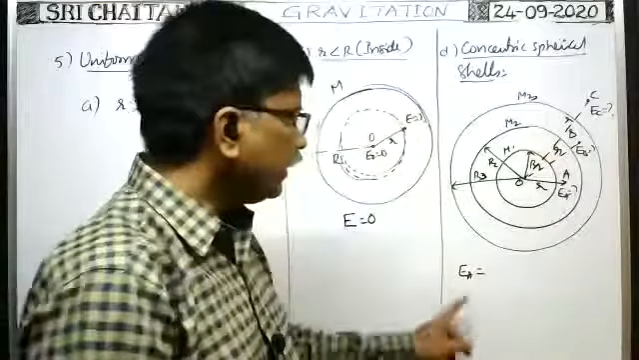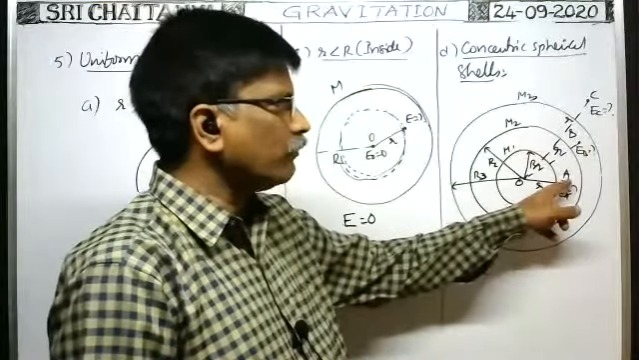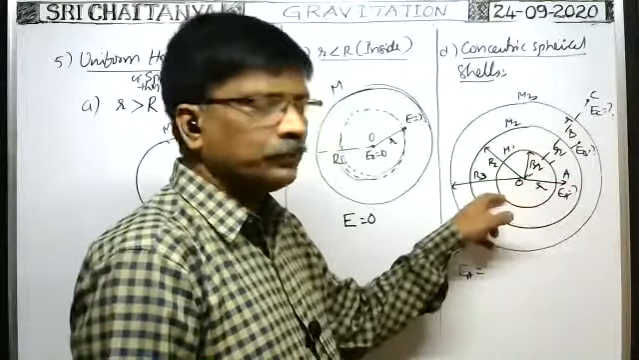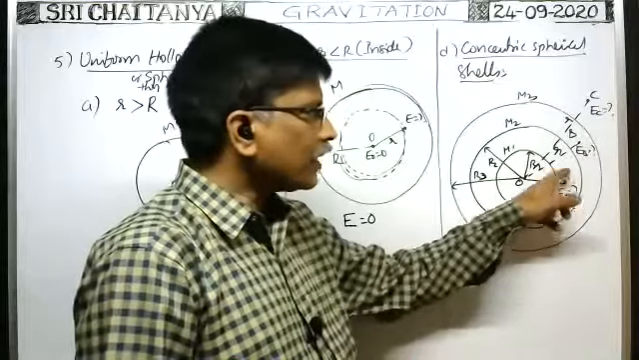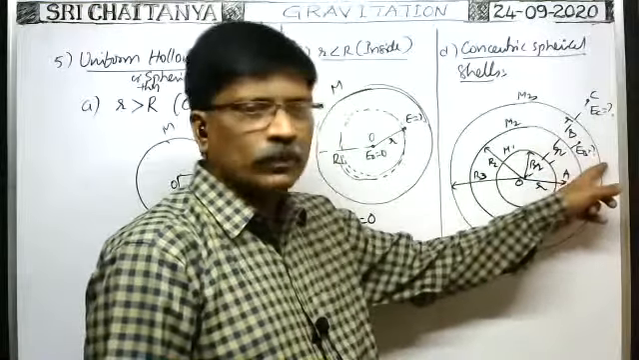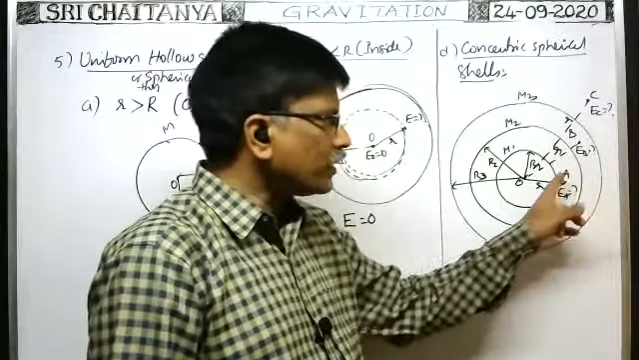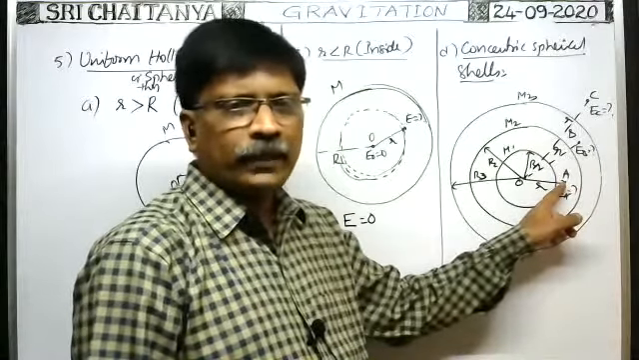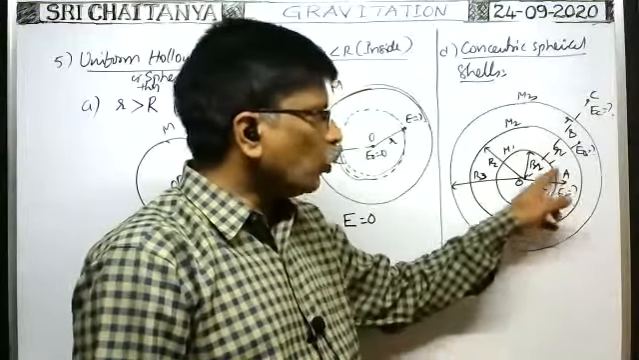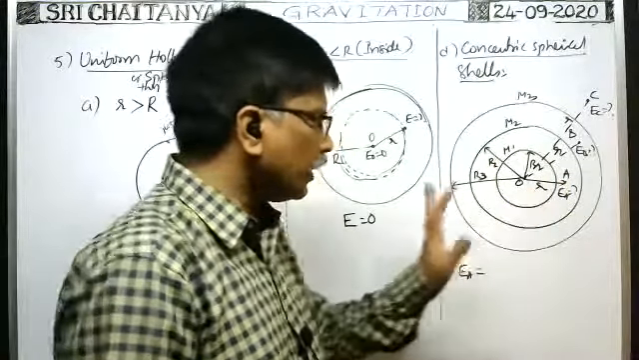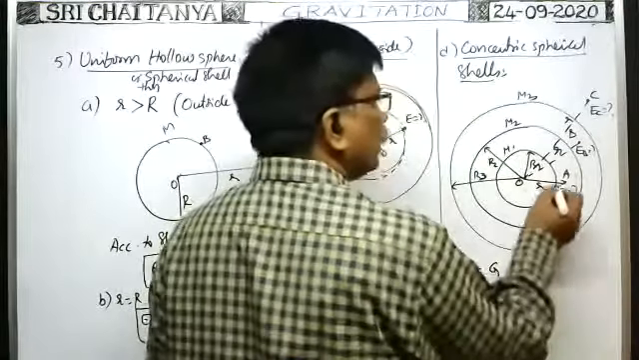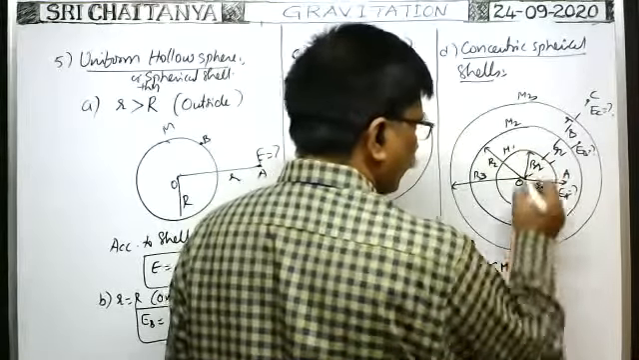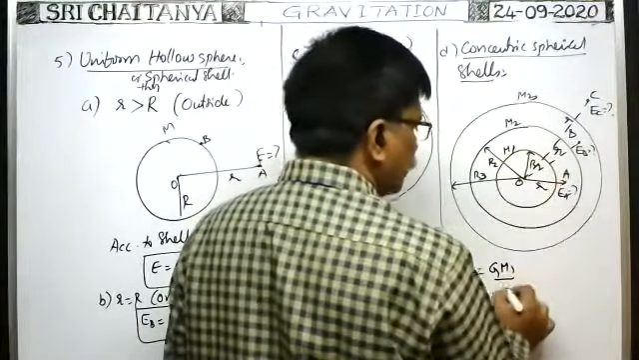Tell me EA. That means at this point, what is the intensity of gravitational field? This point is outside the first spherical shell, but inside the other 2 spherical shells. That's why due to these 2 spherical shells, the intensity of gravitational field at this point is 0. So only due to the first sphere is there intensity of gravitational field. That is equal to G m1 by distance square, that is r square.